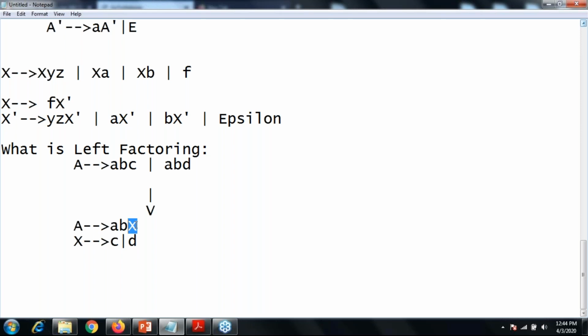What is factorization? You identify the common production or common terminal symbols from the given grammar, and the different part is always in a different non-terminal symbol. Why? Because in the compilation process, your compiler can choose out of these two only, either C or D. Your compiler can replace this X with either C or D. But if you give something like X can produce A and B, something like this.